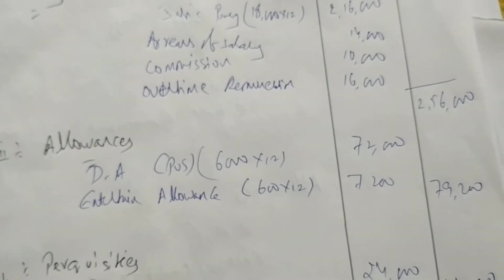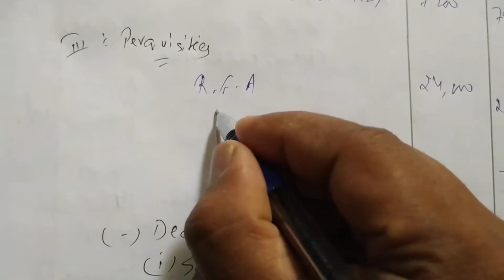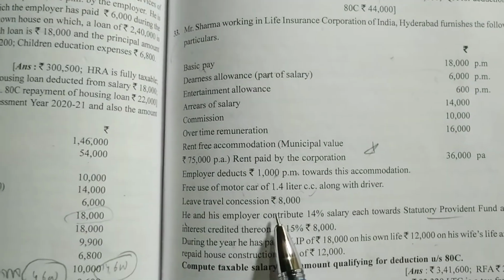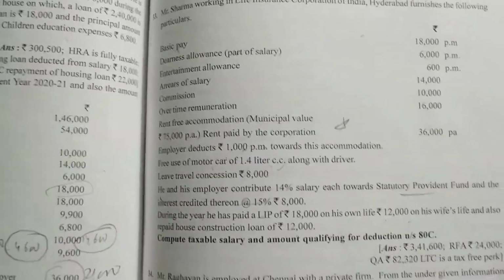2,56,000 plus 79,200 plus 24,000, 2,59,200. One item we missed, that is motor car. We have to write motor car. Okay, so motor car has been provided, small motor car along with the driver.